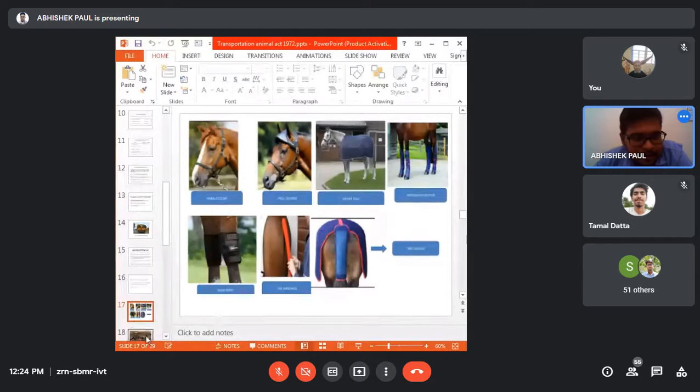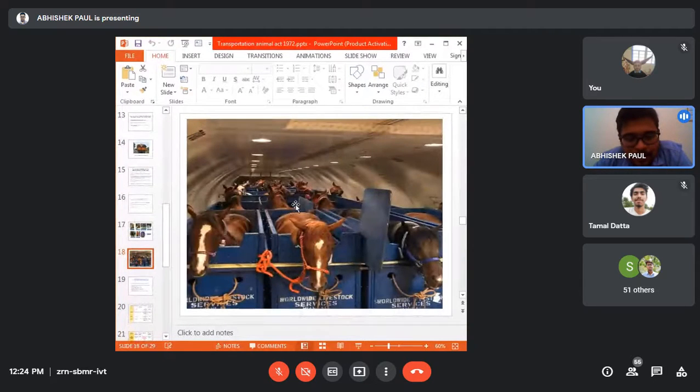Next slide, you see the proper arrangement of the animals. This is the ideal method of transporting animals from one place to another. You see there is a particular separation, so one animal is separated from the other.